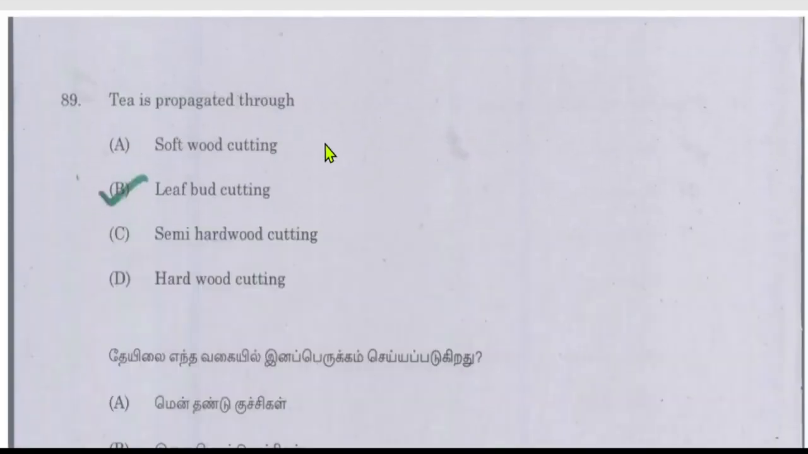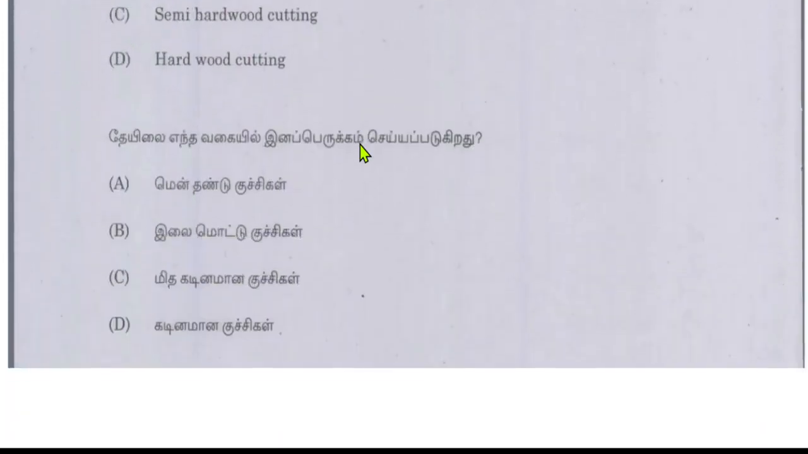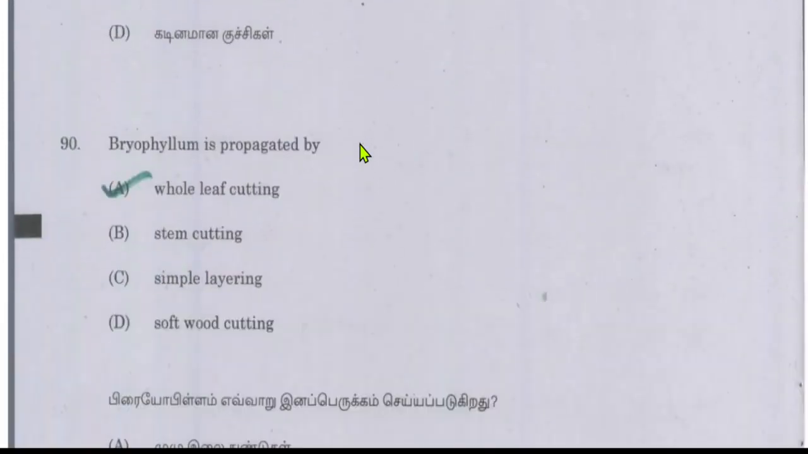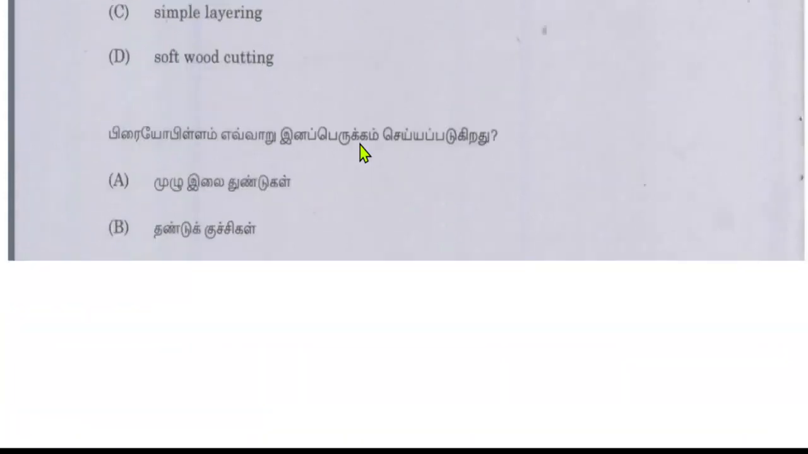Tea is propagated through leaf bud cutting. It is also another good question. Bryophyllum is propagated by? The options were stem cutting, simple layering, softwood cutting. So for bryophyllum, it is difficult to go for softwood cutting or the stem cutting, so the answer will be whole leaf cutting.